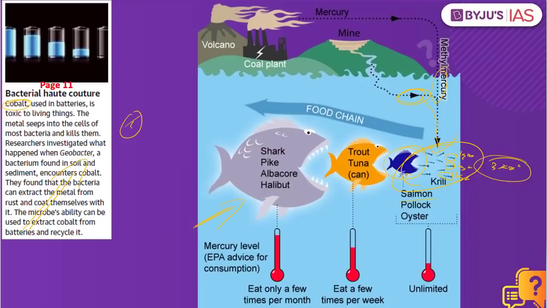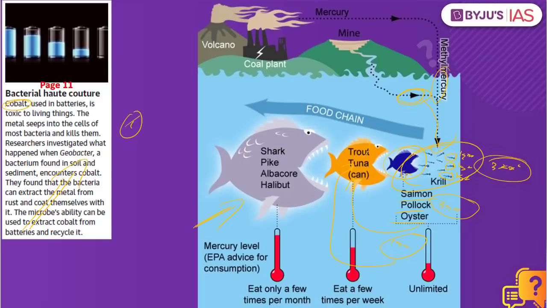Status, we have the salmon pollock oyster, which currently has 3 grams of mercury. Why? Because it has eaten 3 krills. This salmon pollock oyster will be eaten by trout tuna. So what happens? It not only eats one single fish, but instead it eats, let's assume, about 10 oysters. So what would happen? There will be 10 grams of this particular mercury present in the trout tuna.